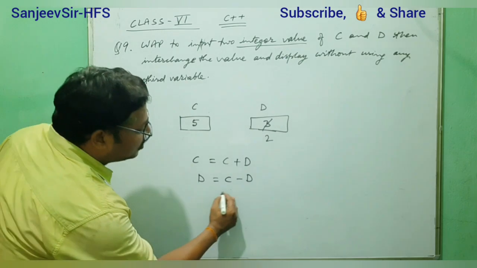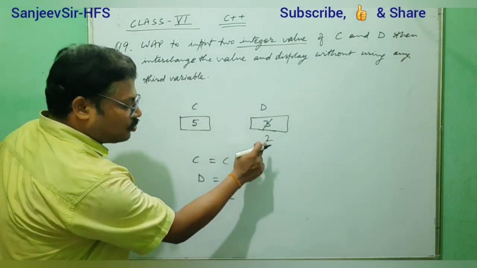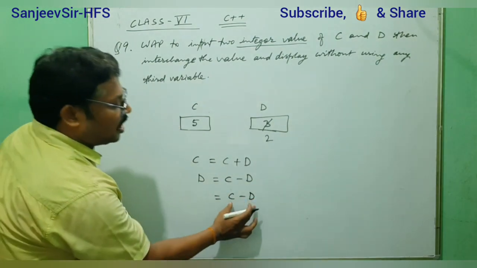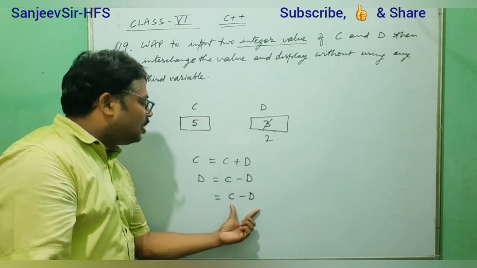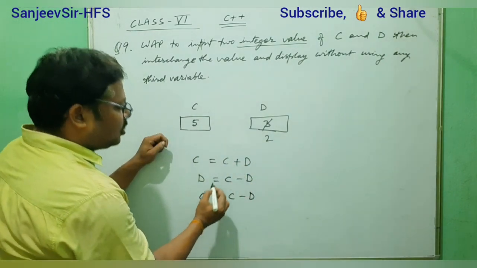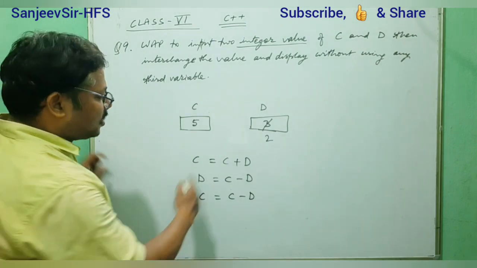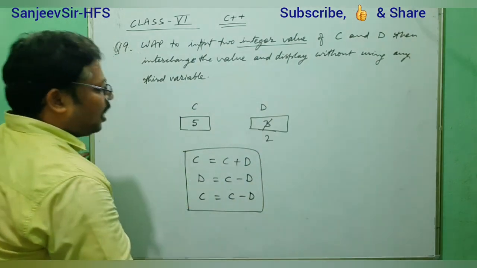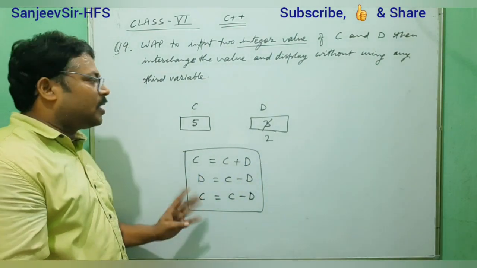So that means C, that is 5. We subtract D, that is now 2. So we subtract D, and after subtracting this 2, we will get 3. That 3 we need in C. So we store in C. In such a way you will get the subtraction. And we have not used any other variable anywhere.